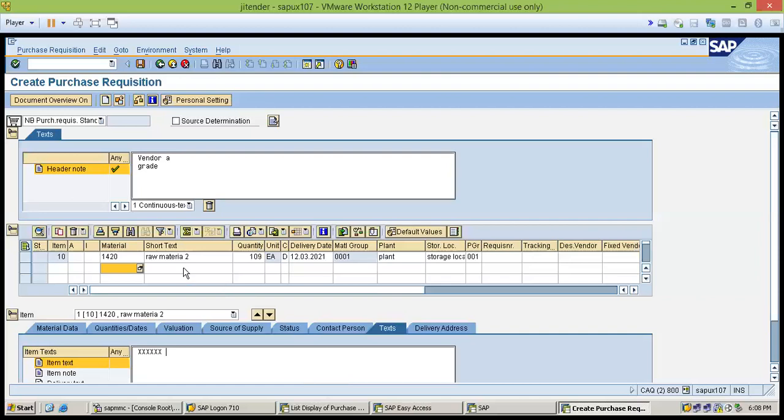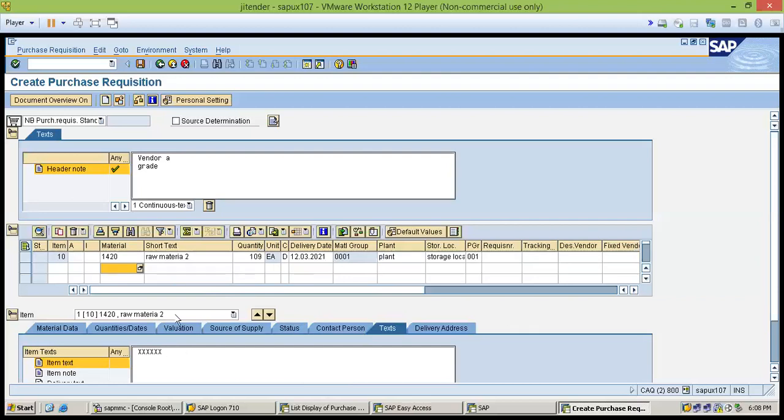The quantity is already a mandatory field, so you need not enter it. If you have your own understanding with your buyer or purchaser, you can give your additional text here, that I want this material on this date and with this specification. If you want some color, products have different kinds of characteristics, so you can add more specification and clarification for that item.